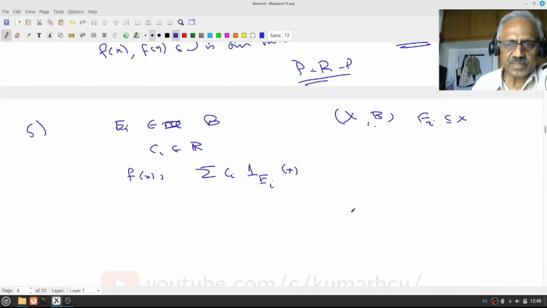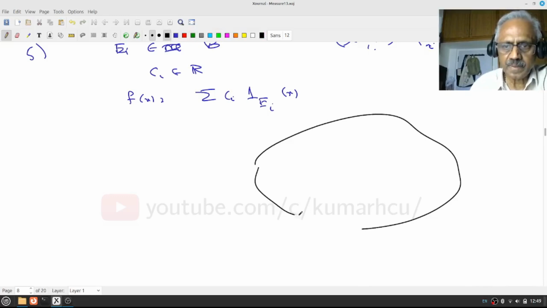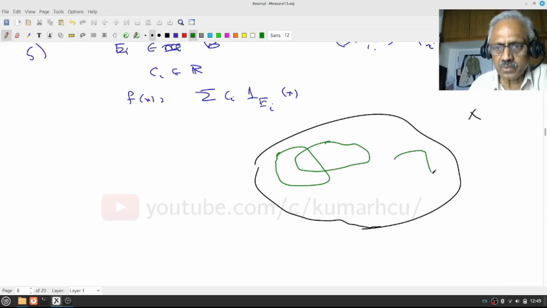So notice, what does it mean? It is a good idea to have a picture, because this kind of thing we are going to use often in the course. So let us have some kind of a picture and understand it better. So this is something like my X. And these are all my E_i. Notice that my E_i may also overlap.